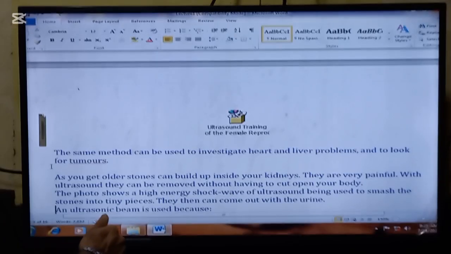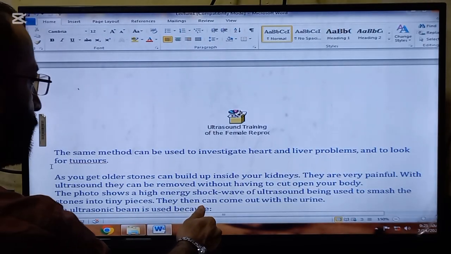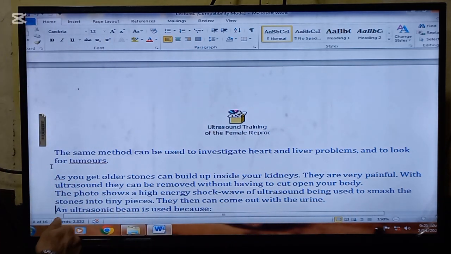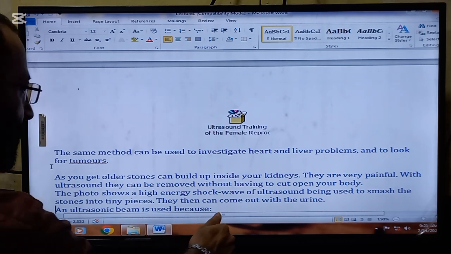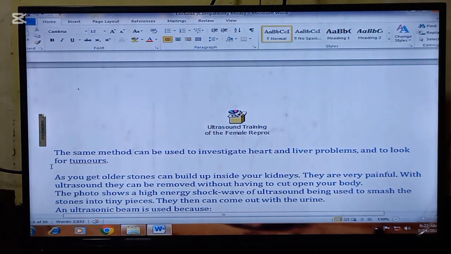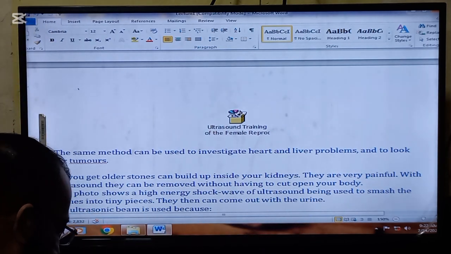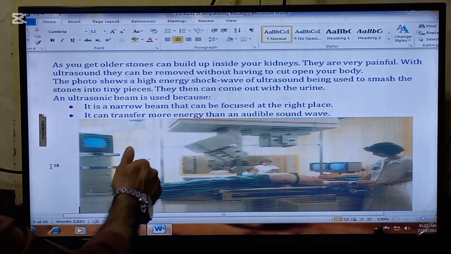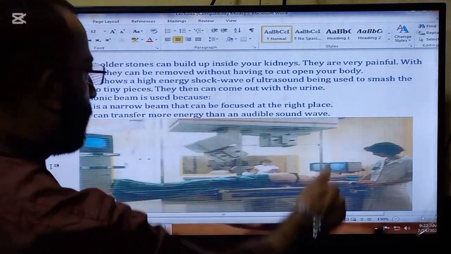The photo shows a high energy shock wave of ultrasound being used to smash the stones into tiny pieces. They then can come out with the urine, and ultrasonic beam is used because it is a narrow beam that can be focused at the right place.